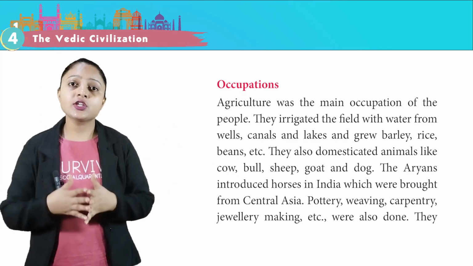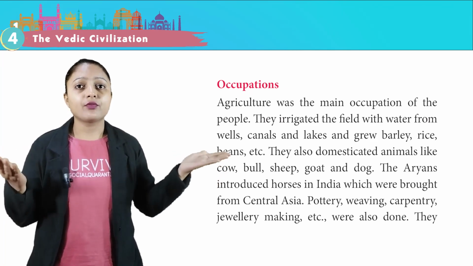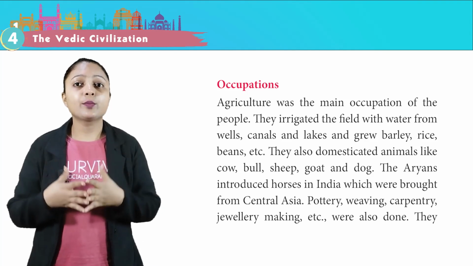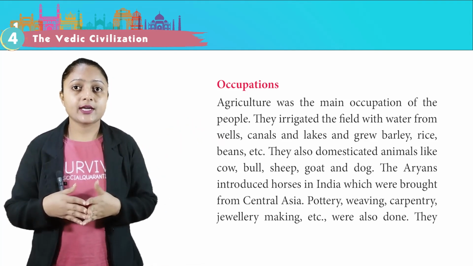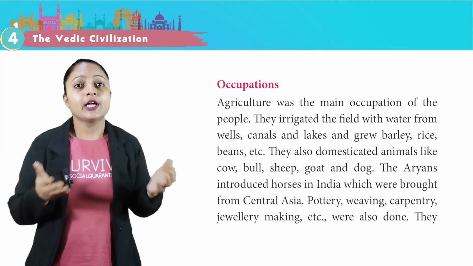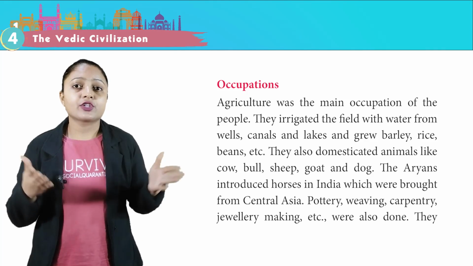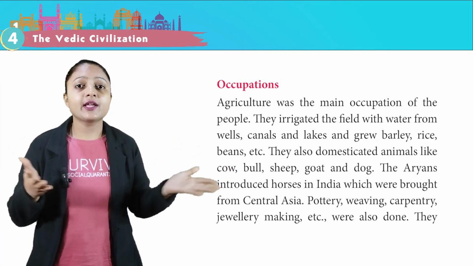Occupations. Agriculture was the main occupation of the people. They irrigated the field with water from wells, canals and lakes and grew barley, rice, beans, etc. They also domesticated animals like cow, bull, sheep, goat and dog. The Aryans introduced horses in India which were brought from Central Asia. Pottery, weaving, carpentry, jewelry making, etc.